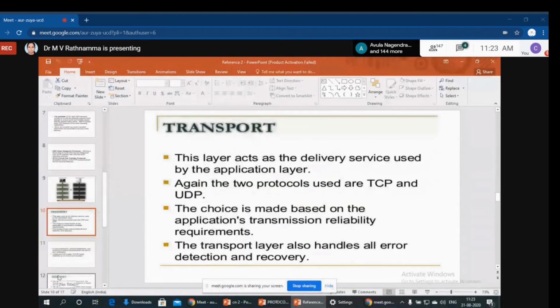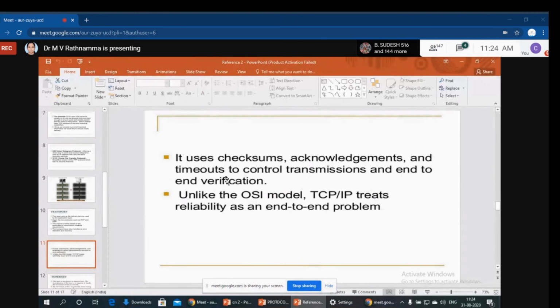Now, our next layer is the transport layer. This layer acts as a delivery service for the application layer. Again, two protocols are used here, TCP and UDP. One is connection oriented, the other one is connectionless. At the same time, the transport layer handles error detection and recovery. In the OSI reference model, error detection is done by the data link layer, but here the errors are detected by the transport layer itself. Checksum, acknowledgements, and timeouts are all looked after by our transport layer.